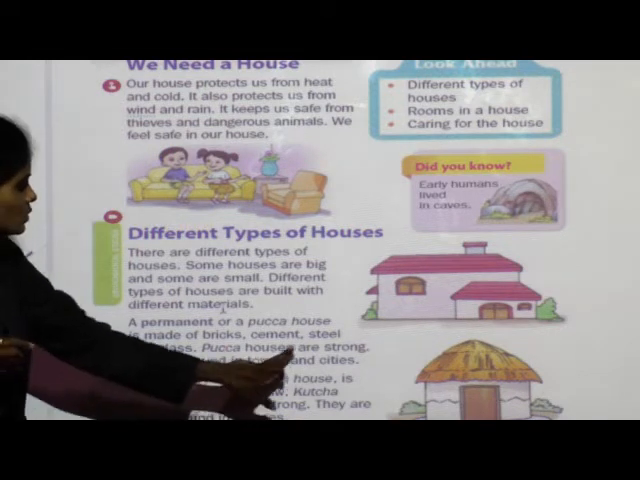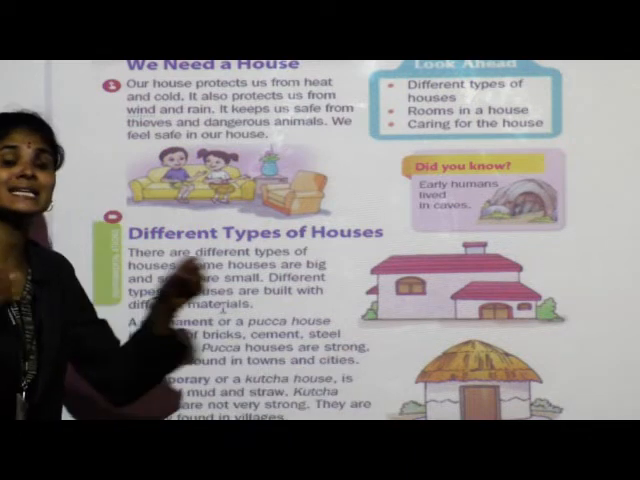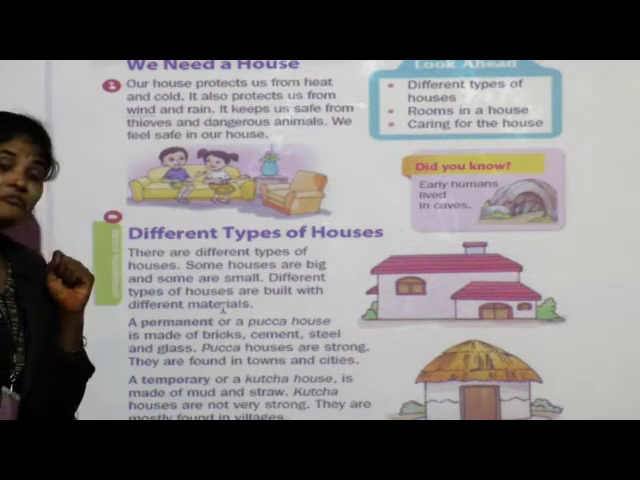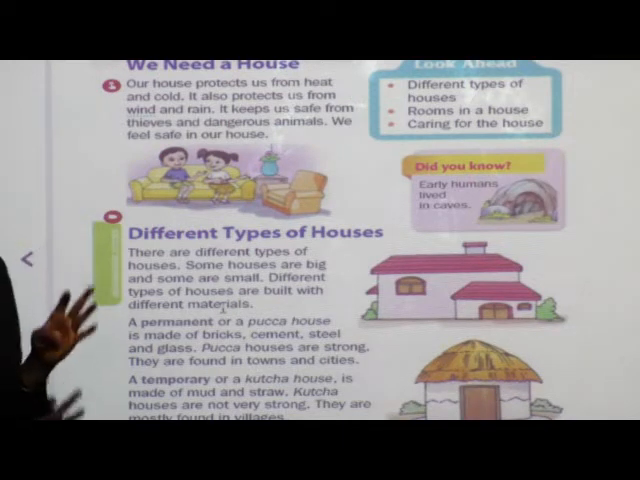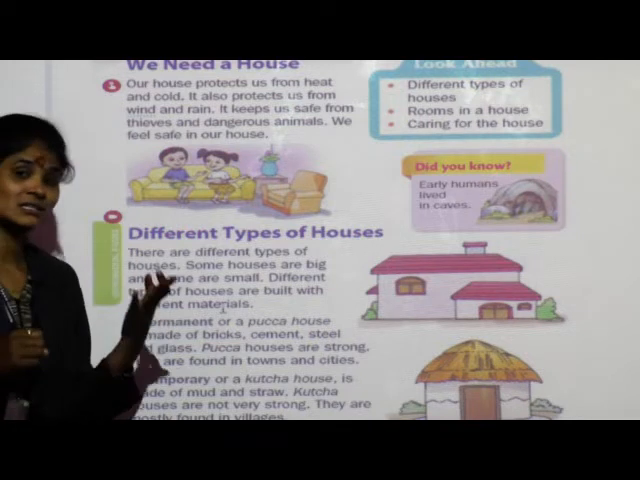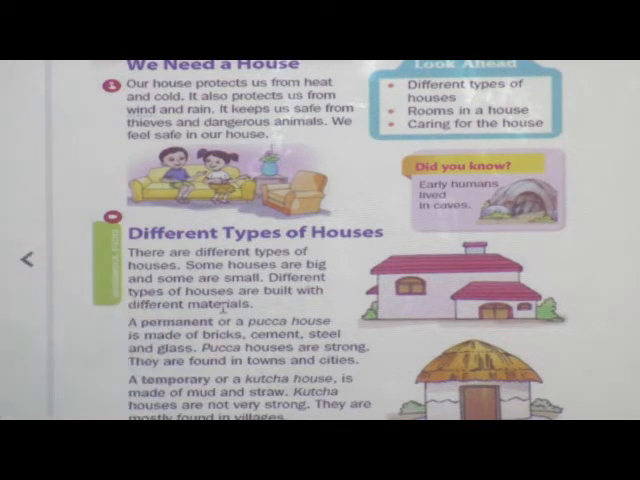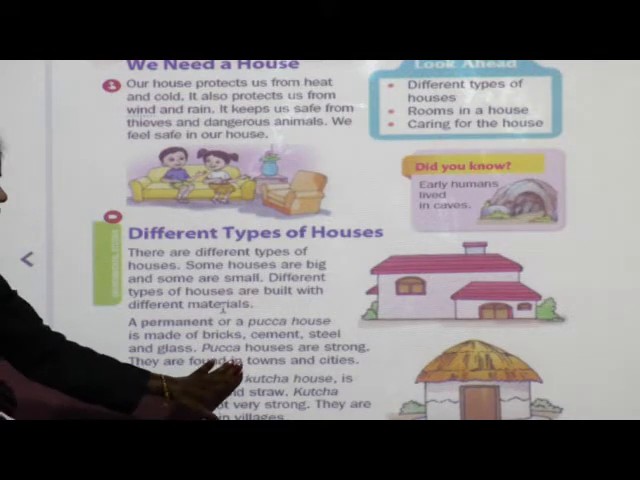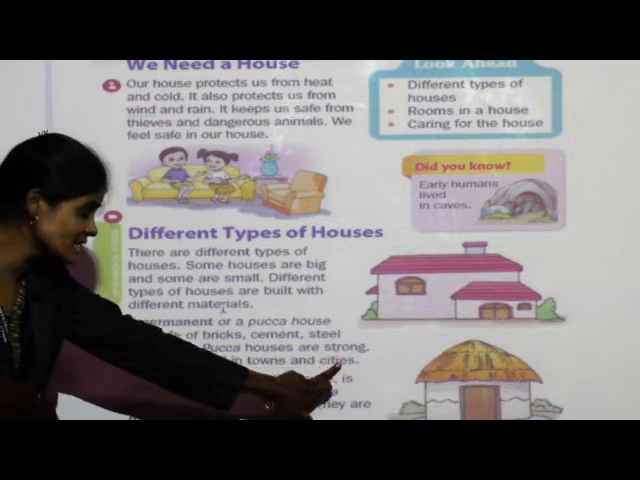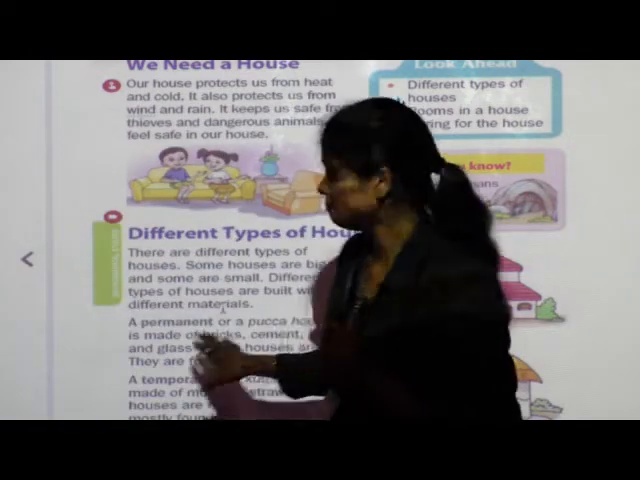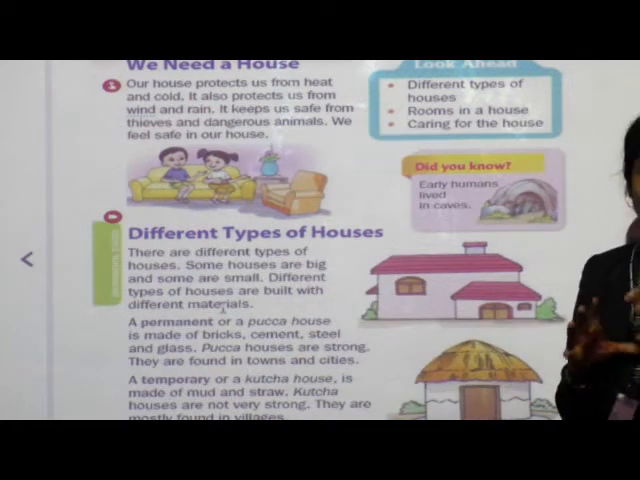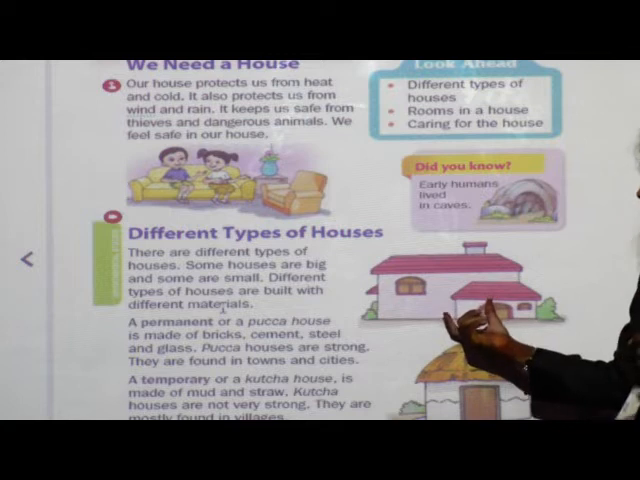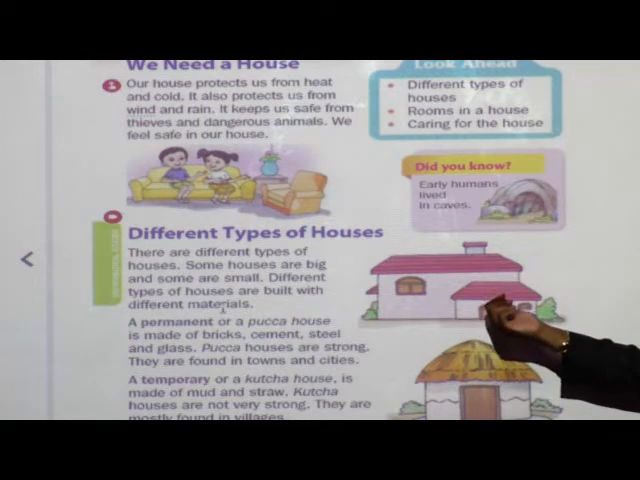Next, pakka houses are strong. These houses are very strong. Why? Because they are made of bricks, cement, sand, steel or iron rods. That's why they are strong. They are not weak. They are found in towns and cities. Where do we find permanent houses? We find permanent houses in cities and big towns. See, this is the permanent house.